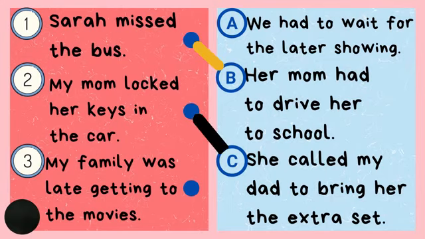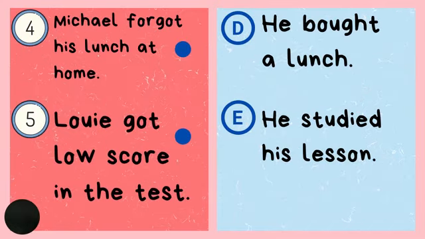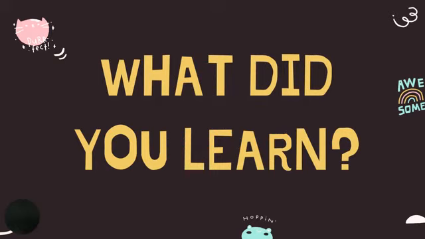Number 3. My family was late getting to the movies. The possible solution is letter A. We had to wait for the later showing. Number 4. Michael forgot his lunch at home. The possible solution is letter D. He bought a lunch. And number 5. Louis got low score in the test. The possible solution is letter E. He studied his lesson. Job well done, pupils.